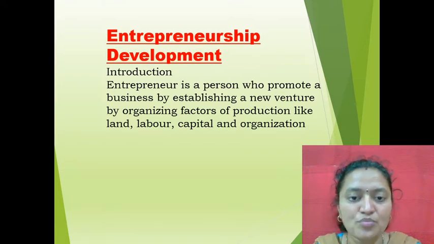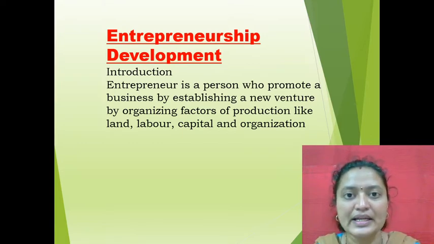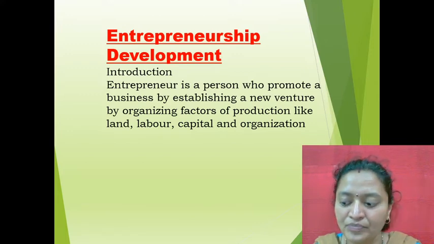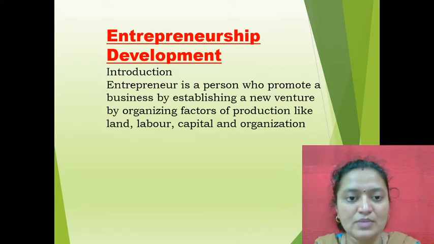Then in second module we will be studying about creativity and innovation. Now you already know what is the meaning of creativity and innovation. Innovation means what? Introduction of new products or new ideas or new concept. Then the third module will be discussing about different institutions are there and also the profile of entrepreneur.